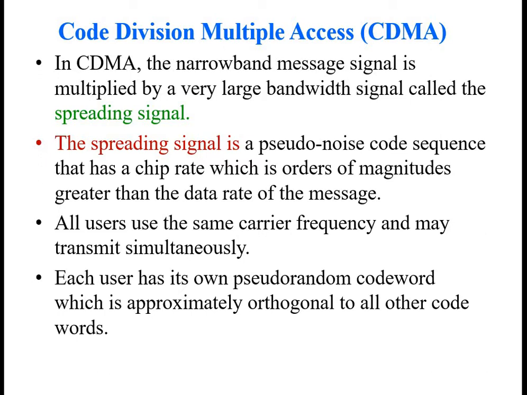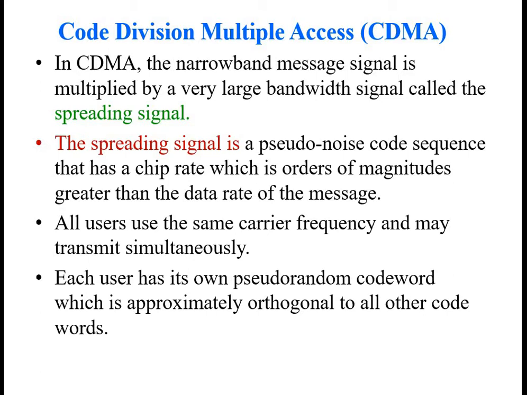The main thing is that all users use the same carrier frequency, and irrespective of time and frequency, everybody can transmit. Wherever they are, they can access the network for communication. Each user uses their own pseudo-random code word, and because of this code word, each signal or information is safeguarded due to its orthogonality to all other code words. Each user's code word is orthogonal to every other.